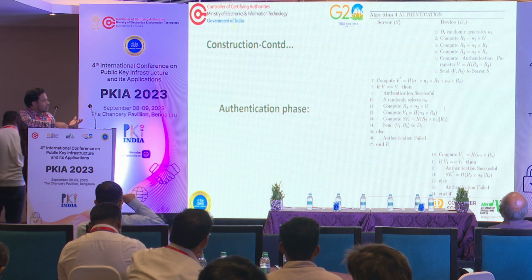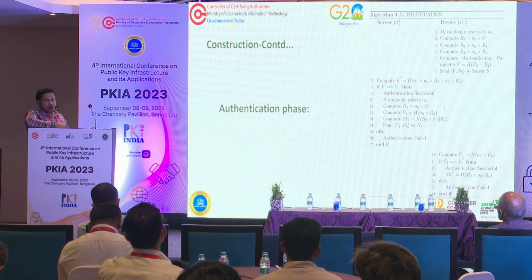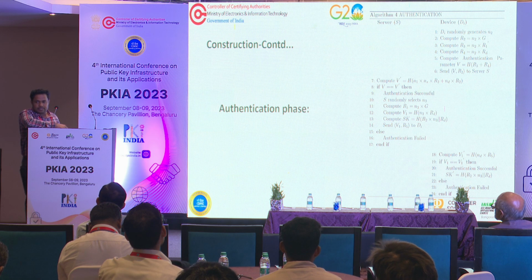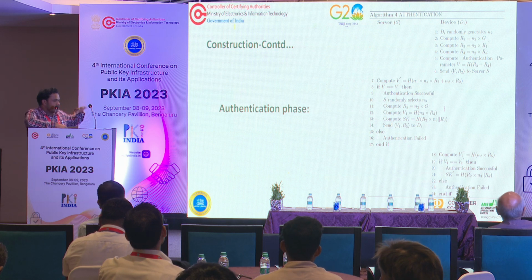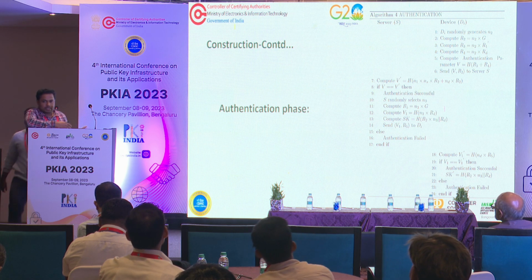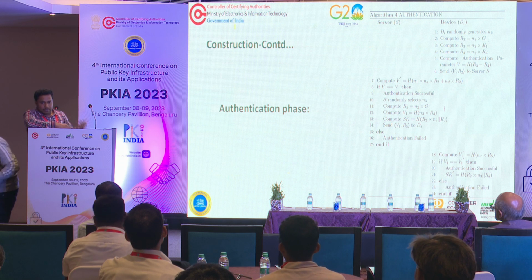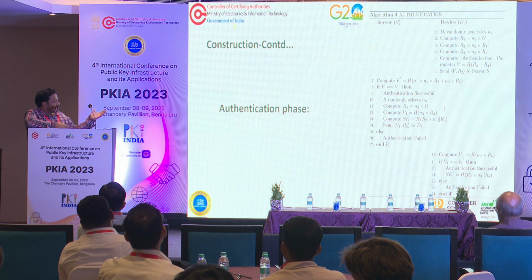The V dash is calculated, that is the hash of N1, NS, and R2 plus ND plus R2. Finally, if V and V dash match, then the authentication is successful. Once this is done, the server calculates some values to share with the device, because the server also has to prove itself, so they will verify with these values.